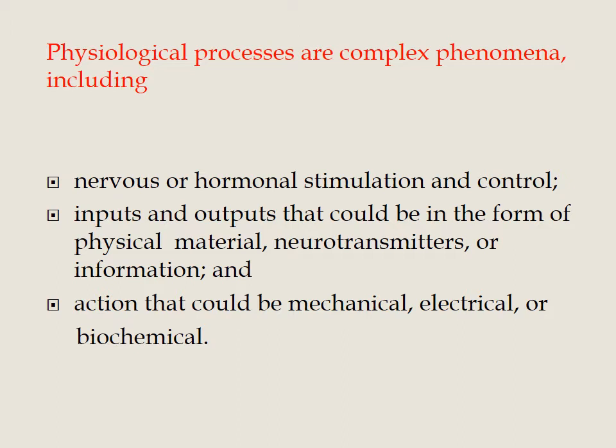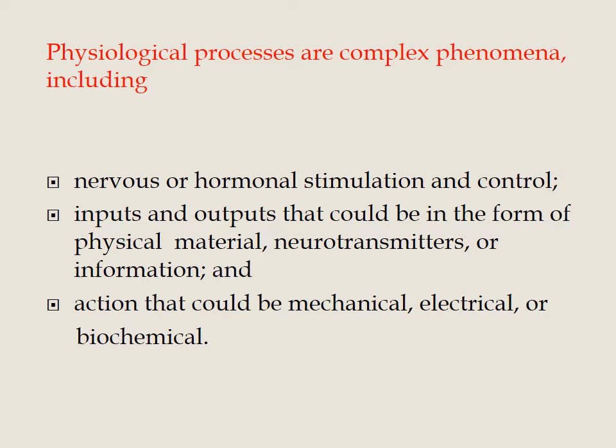Okay, the normal function of the system is called the physiological process. Most physiological processes are accompanied by signals that reflect the nature and activities. The biochemical signals are in the form of hormones and neurotransmitters, the electrical parameters are in the form of potentials or current, and the physical parameters are in the form of pressure or temperature. Generally the physiological process means the normal function of the human body system, whatever it may be.